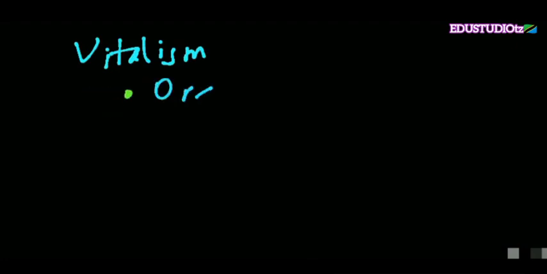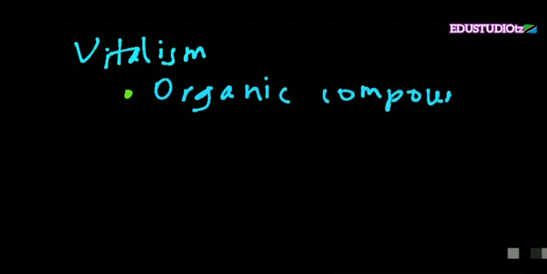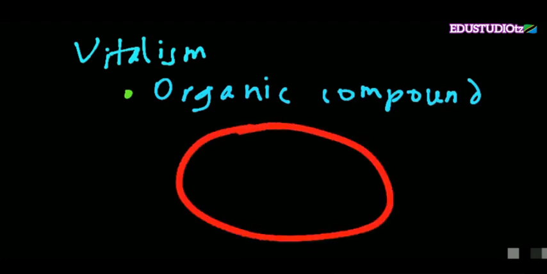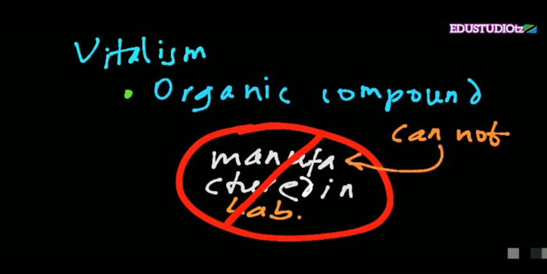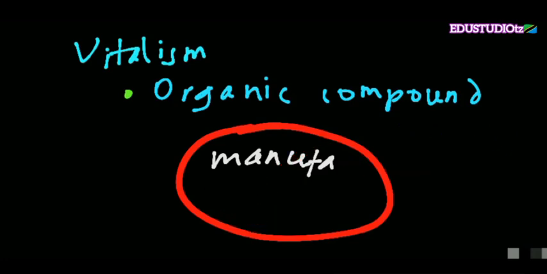That's the name itself, organic chemistry. Another very important point in vitalism is that manufacture of organic compounds in the laboratory is not possible, or you cannot manufacture organic compounds in the laboratory. That was the concept of vitalism.